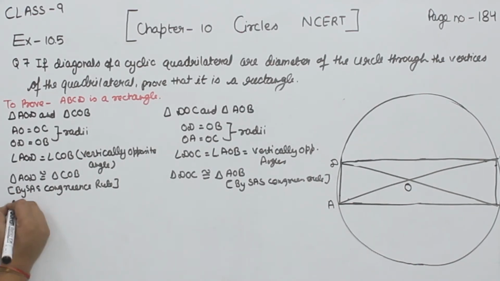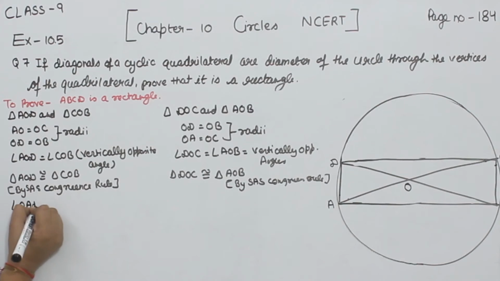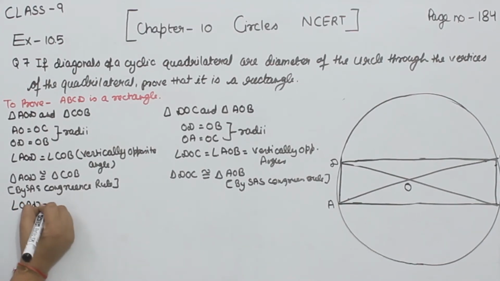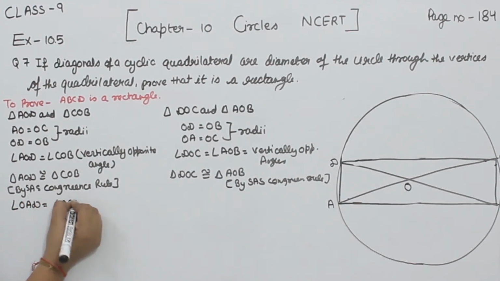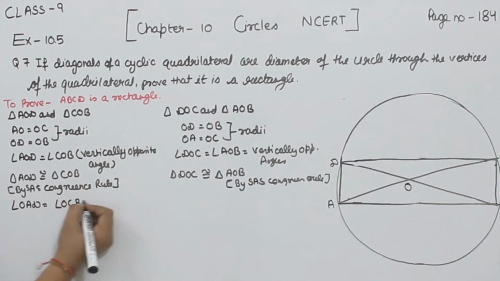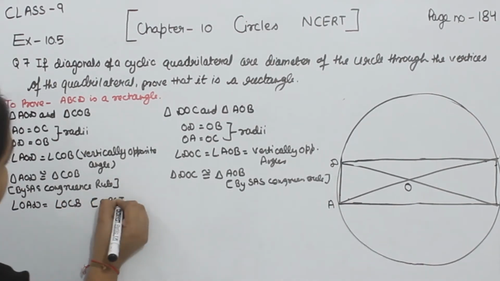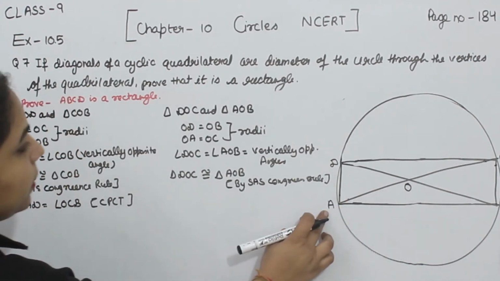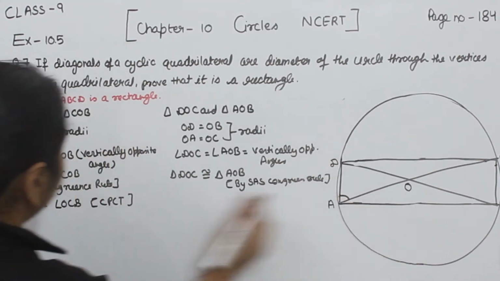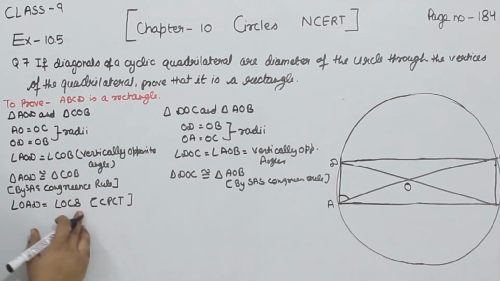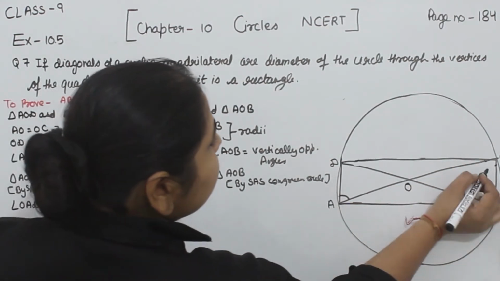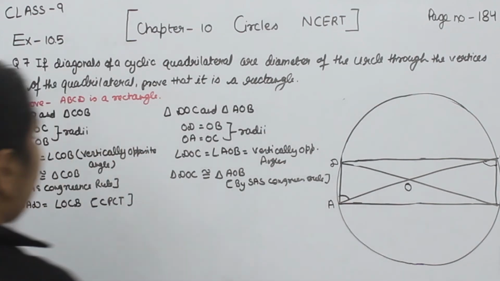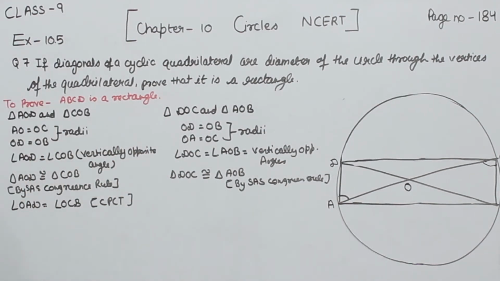Now these two pairs of triangles are congruent to each other. So the angle OAD, this one, is equal to the angle OCB by CPCT. The angle OAD, this one, and the angle OCB, this one, they both are equal to each other.